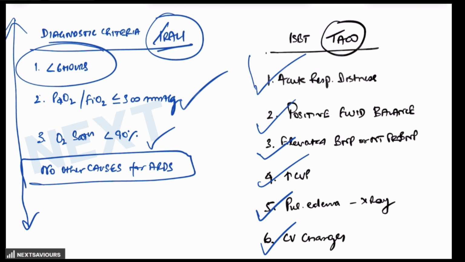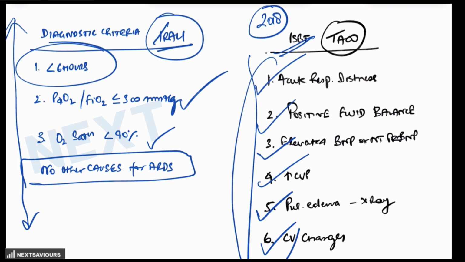So you see, in 2018, the International Society of Blood Transfusion, that is ISBT, gave the diagnostic criteria for TACO, which requires acute onset within 12 hours of transfusion and at least three of the following six criteria. So, if three of the following six clinical features are present, then the diagnosis of TACO is made.